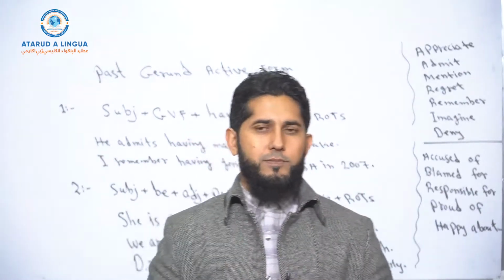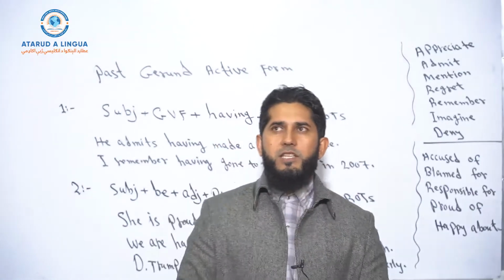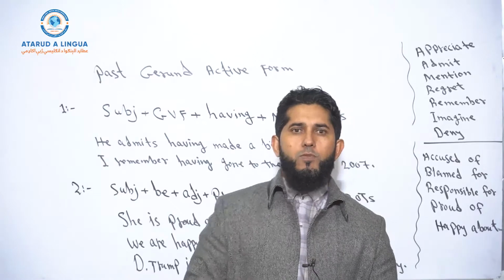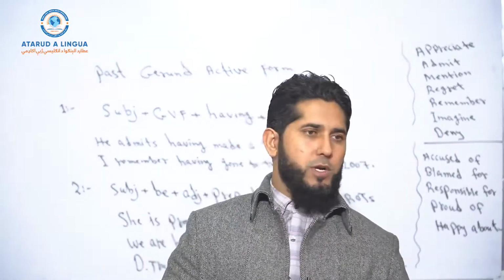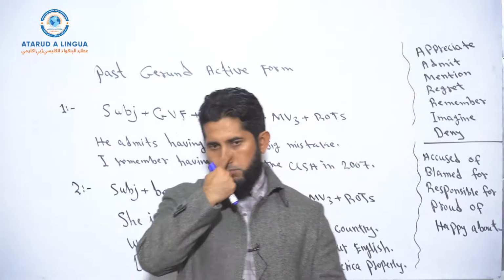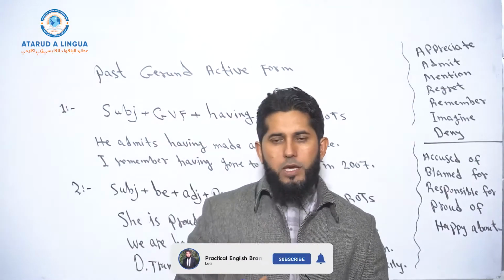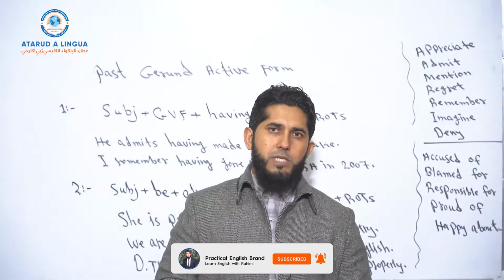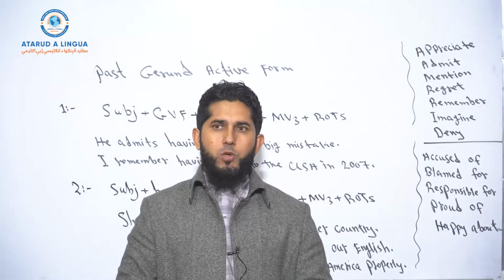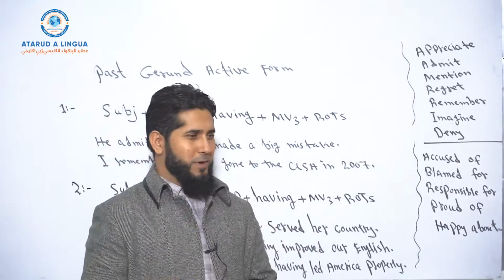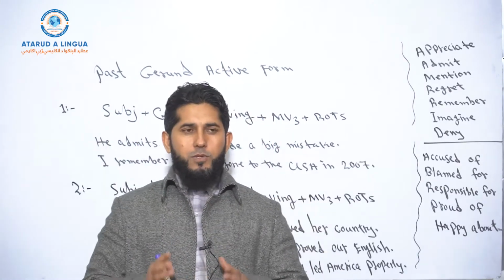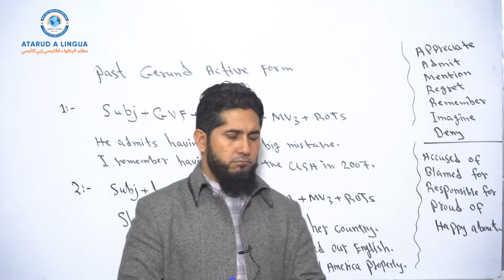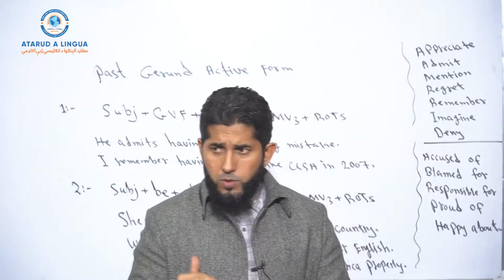He regrets having disrespected his older brother. We are proud of having served our country. Okay, he is blamed for having made a mistake, or he's blamed for having stolen money from his father or from his mother, right? So the past active form of gerund.